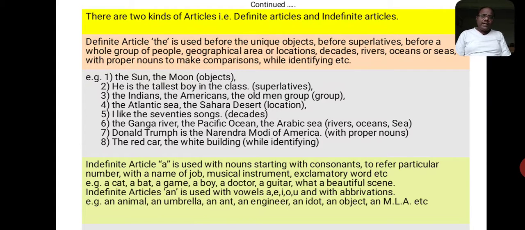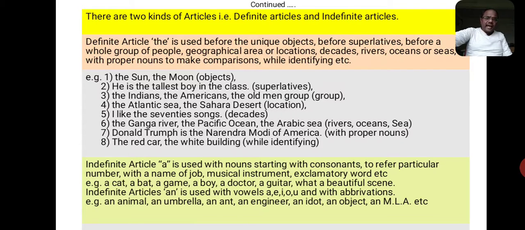We have one more article type, that is the indefinite article. The indefinite article a is used with nouns starting with consonants, to refer to a particular number, with the name of a job or musical instrument, with an exclamatory word, etc. For example, a cat, a bat, a game, a boy, a doctor, a guitar. In a sentence like, what a beautiful scene it is, a beautiful.